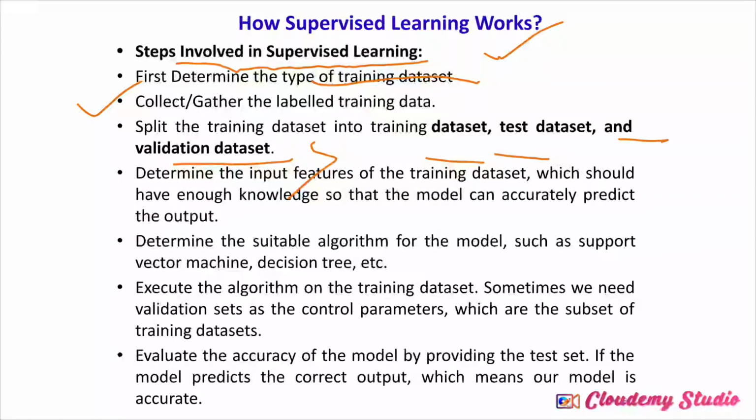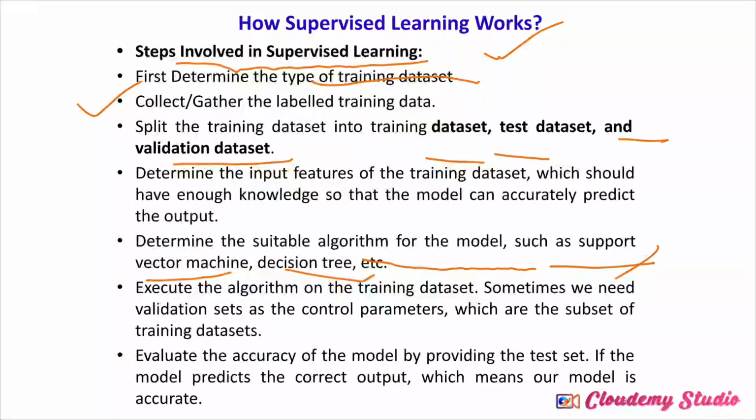So next we split the data set, and determine the input features of the training data set, which should carry enough knowledge so that the model can accurately predict the output. Then determine the suitable algorithm for the model, such as support vector machine or decision tree.